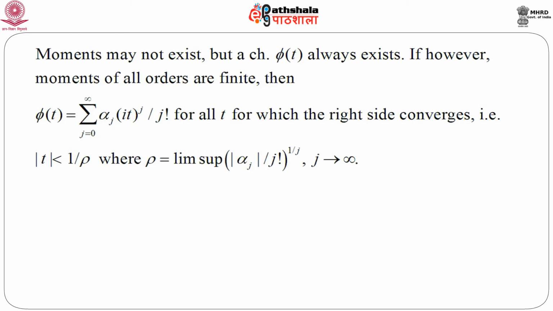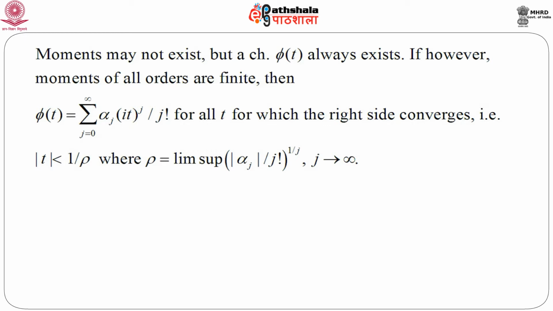But in a simplistic situation, suppose moments of all orders are finite. Then we can write phi t as an infinite series, sum over j from 0 to infinity of alpha j (i t) to the power j divided by j factorial, for every t for which the right side converges.